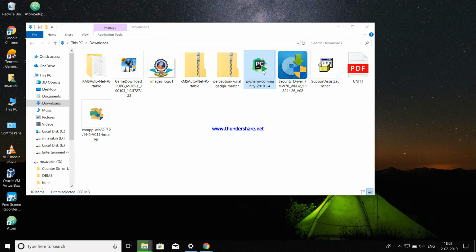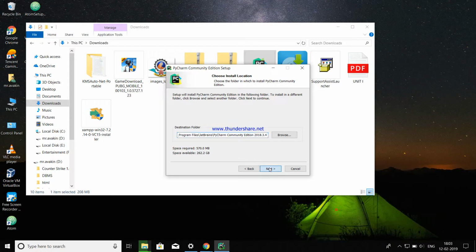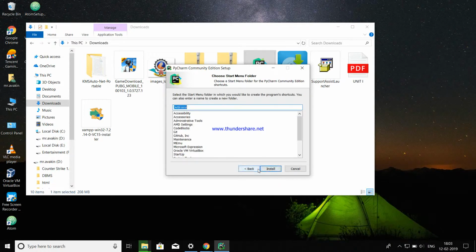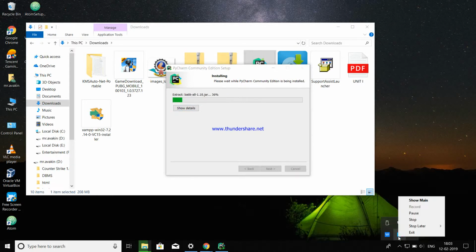Now a setup wizard will appear. Go on clicking the next button until the install button comes. Click on that. Now the files are getting extracted. It will take a few minutes to complete the setup.